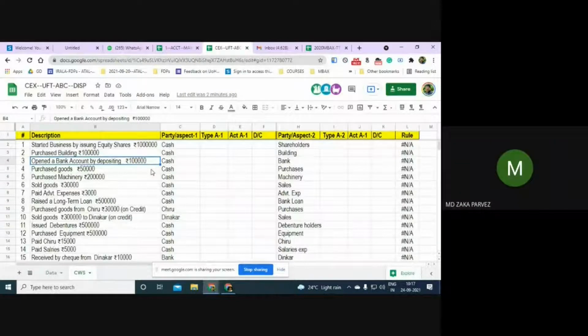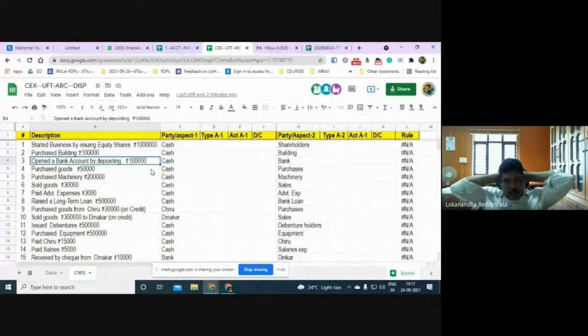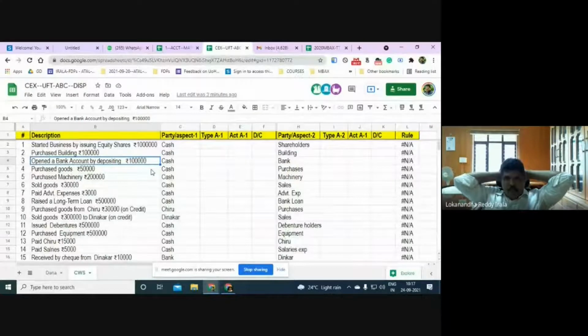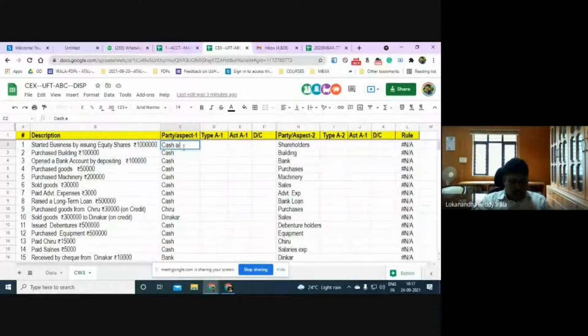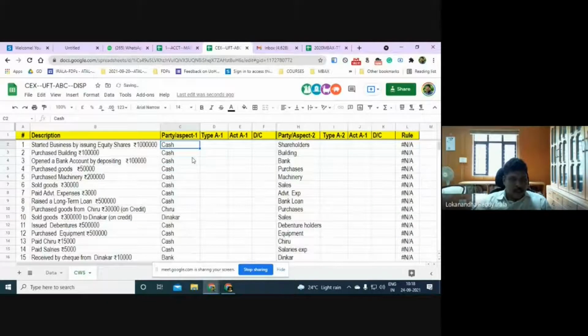Yes, sir. Now what we'll have to do is, after having identified these two parties, instead of calling this cash, we will start calling this cash account.